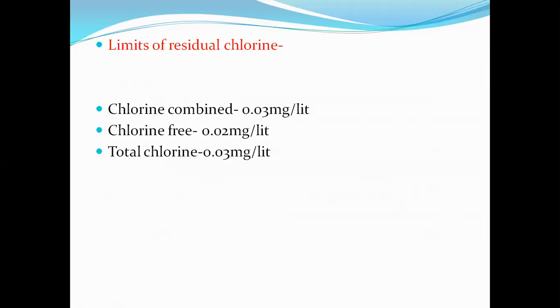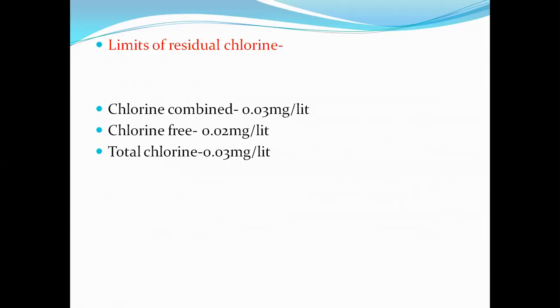It means for 1 liter of water we have to add chlorine at 0.03 mg. Here mg means milligram. Then free chlorine, which can be added into the water for purification, is in quantity 0.02 mg per liter.